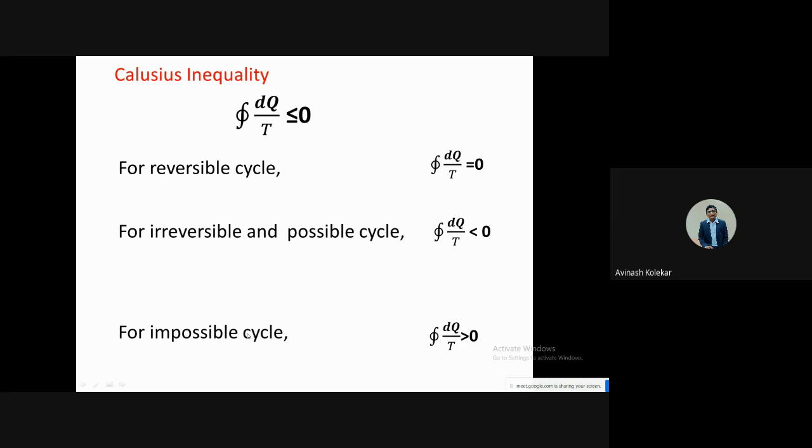We discussed in the limitations of the first law that the first law does not tell which process is possible and which is not. Now you have a check for that: if the cyclic integration of dq by T is greater than 0, then this cycle is not possible, that is, impossible.